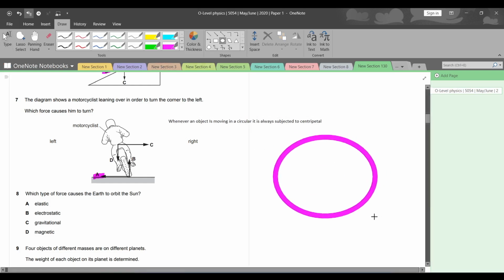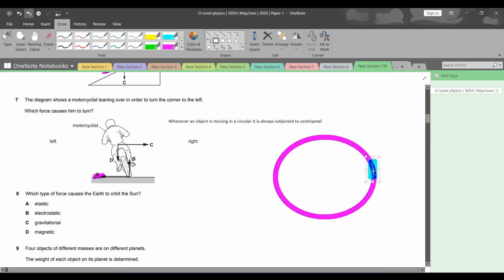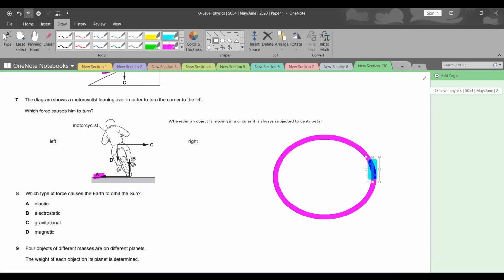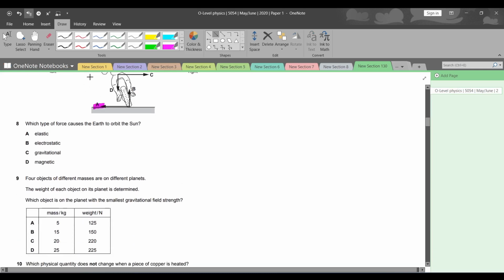तो एज वी कैन सी बाय हिज मोशन, इसकी जो डायरेक्शन ऑफ मोशन है, ही लुक्स लाइक गोइंग इन द लेफ्ट डायरेक्शन which is in a circular path because they have told us it is a corner to the left. And of course, the centripetal force always acts towards the center of the path. मतलब अगर for example the motorcyclist is here and it is turning in this direction, like left turn कर रहा है ना? So the force will always act towards the center. The centripetal force will always act towards the center. The resultant force will always be towards the center. So yeah, question number 8.